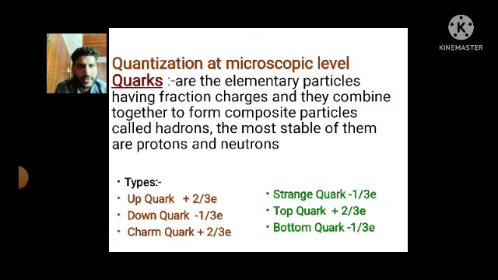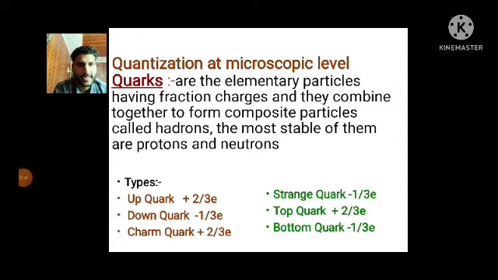Similarly, on further discoveries, we found that the nucleons are no more fundamental or elementary particles, but are themselves made up of constituent particles, namely quarks. Now let's understand the quarks. Quarks are elementary particles having fractional charges, and they combine together to form composite particles called hadrons. The most stable of them are protons and neutrons.